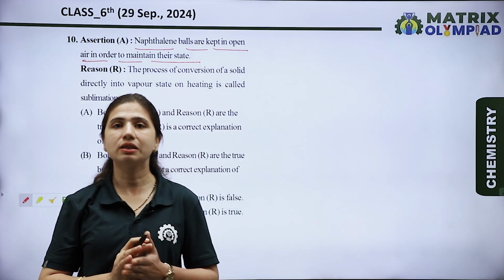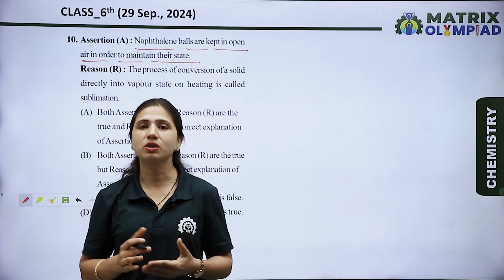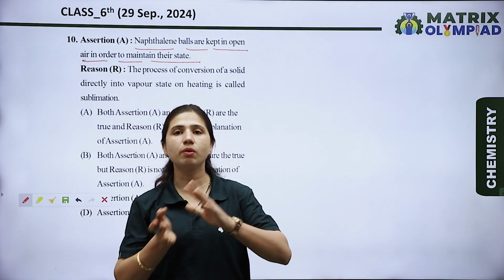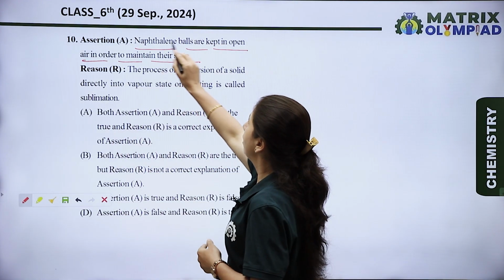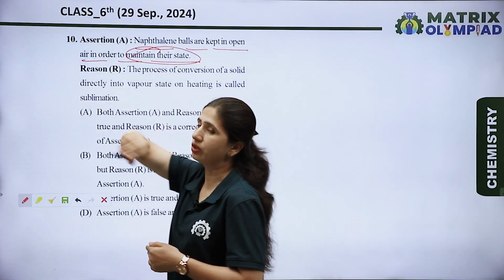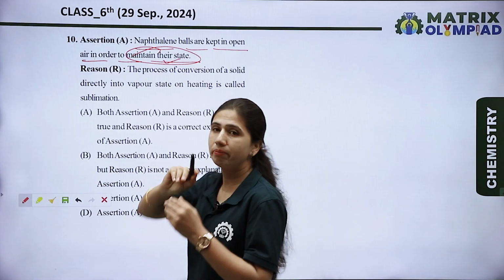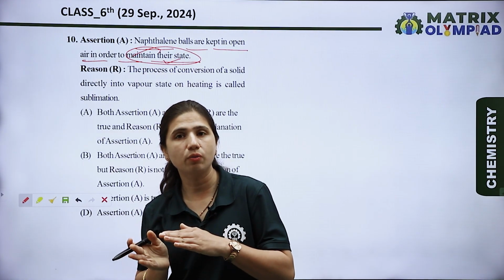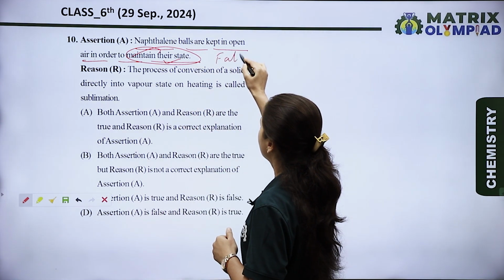Basically, naphthalene is a sublimable substance. Sublimation is a process in which a solid state directly converts into vapor phase. So naphthalene balls are kept in open air in order to maintain their state? No, naphthalene balls do not maintain their state. Basically, if we put naphthalene balls in open air, they convert into the vapor phase. So the assertion is a false statement.